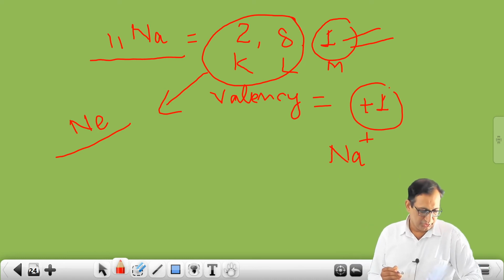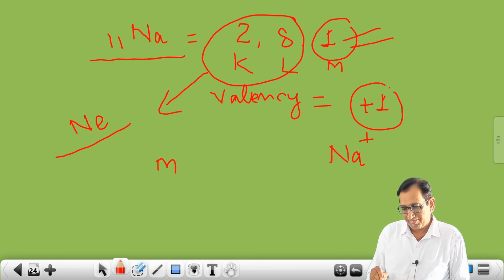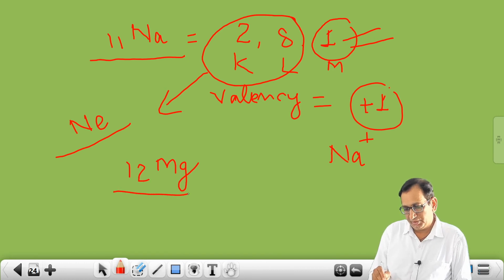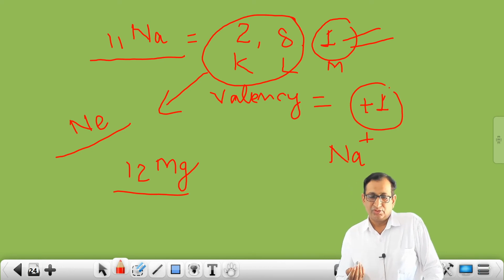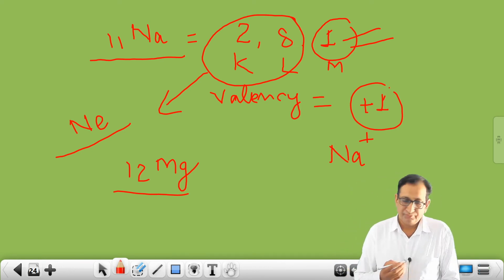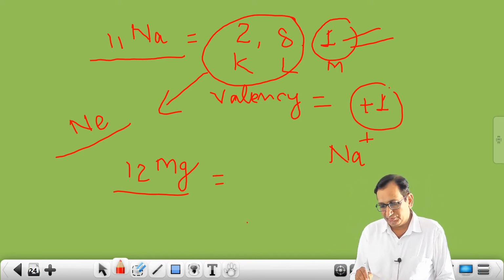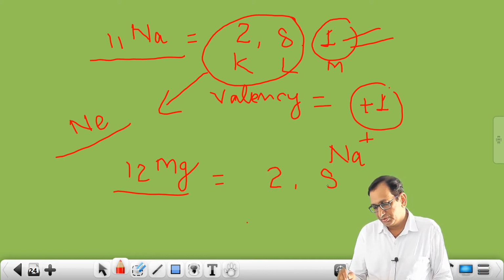And now if you talk about magnesium, the atomic number of magnesium is 12. Then the electronic configuration of magnesium, students, is 2 in the first shell, 8 in the second and in the third 2 will come.